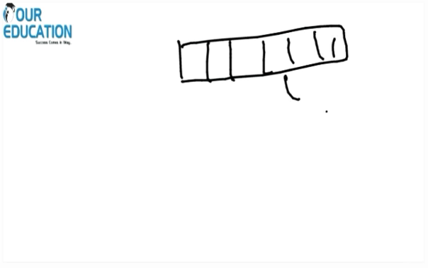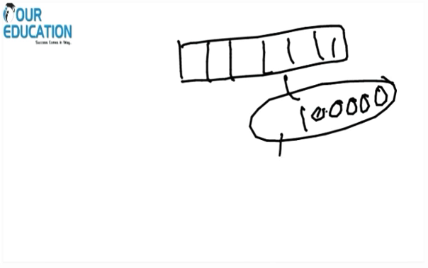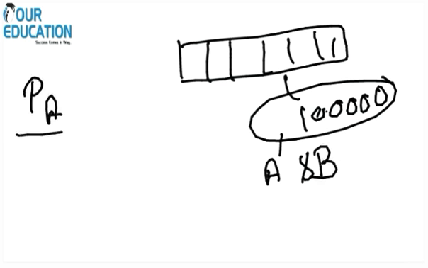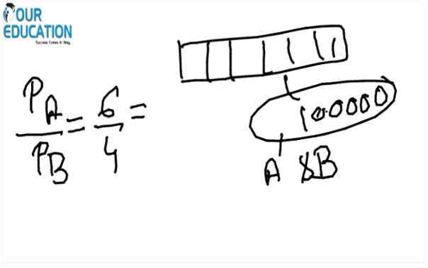If you are given that out of the business, the total profit came out to be 1 lakh, the question which will be asked to you is: what will be the profit share of A and B? As we have calculated earlier, PA by PB is equal to 6 by 4, which is 3 by 2.